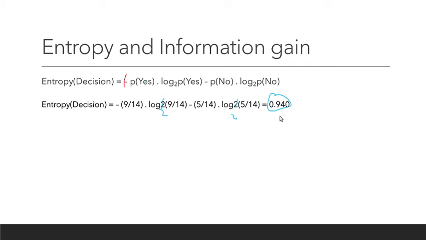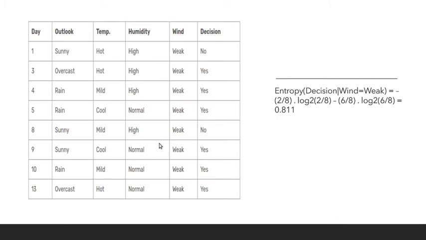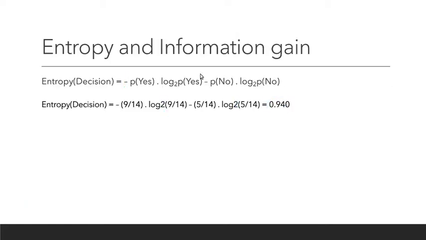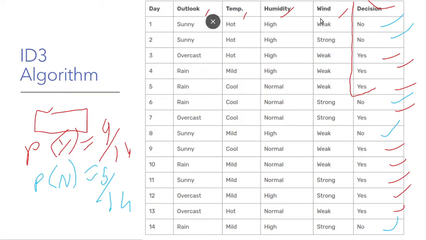Next, to calculate which column to start with, for example, let's start with wind. Wind has two values, either weak or strong. So we need to calculate the entropy when wind is strong as well as when wind is weak, and then compare it with the entropy of the decision. That itself is what you call information gain.